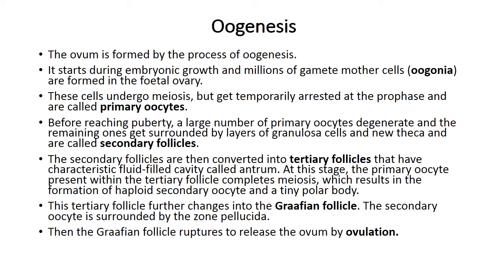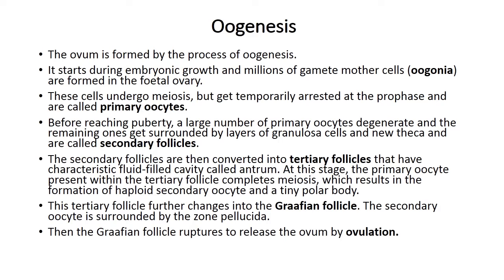Good morning. Today we discuss oogenesis. The process of formation of a mature female gamete is called oogenesis, which is markedly different from spermatogenesis. Oogenesis is initiated during the embryonic development stage when a couple of million gamete mother cells are formed within each fetal ovary. No more oogonia are formed and added after birth.